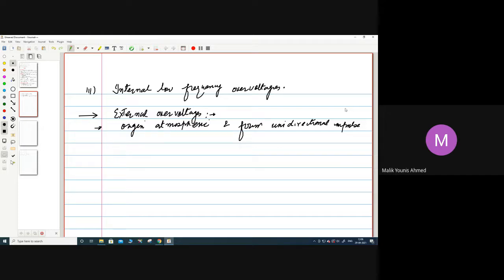Whatever the maximum amplitude of this voltage may be, it will not have any direct relationship with the operating voltage of the system.